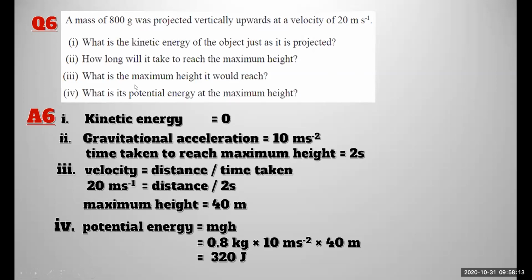Kinetic energy is not zero; kinetic energy has a value of 160 joule. No, time is equal to velocity divided by acceleration is not the correct formula.